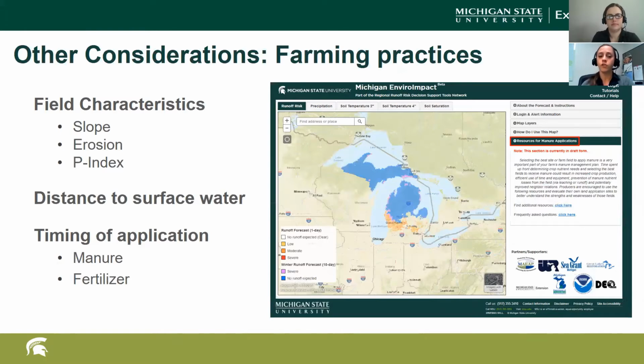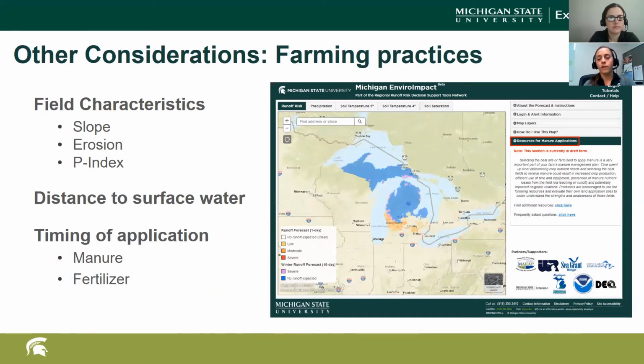The other consideration, we kind of touched on this a little bit, would be distance to surface water. So if you have fields that are really close to surface water and there's potentially that moderate risk for runoff, that's where you maybe want to start looking at other fields to spread that manure or those nutrients instead.